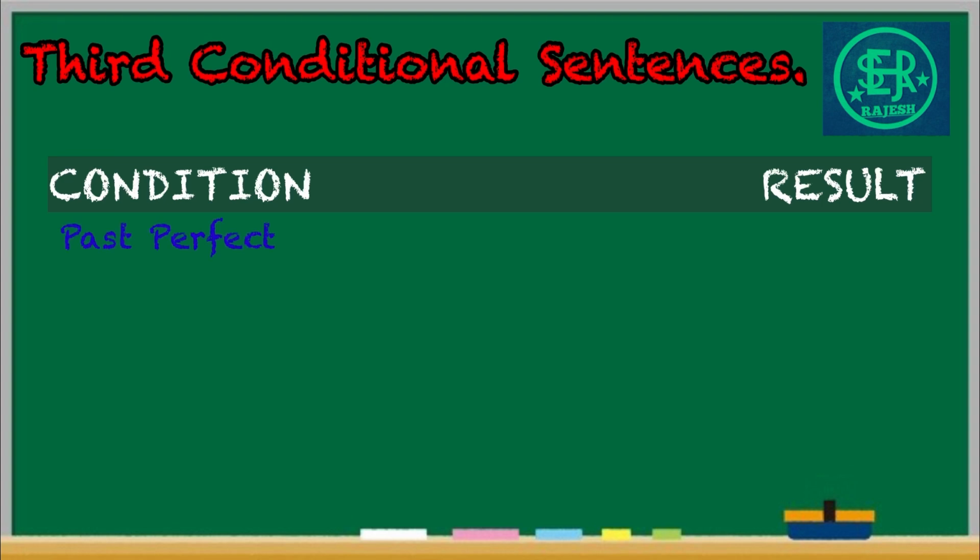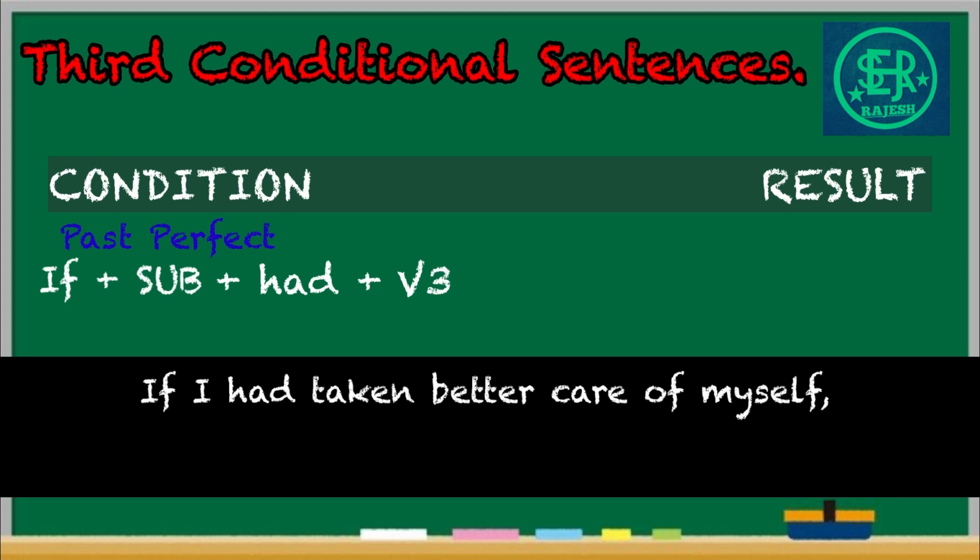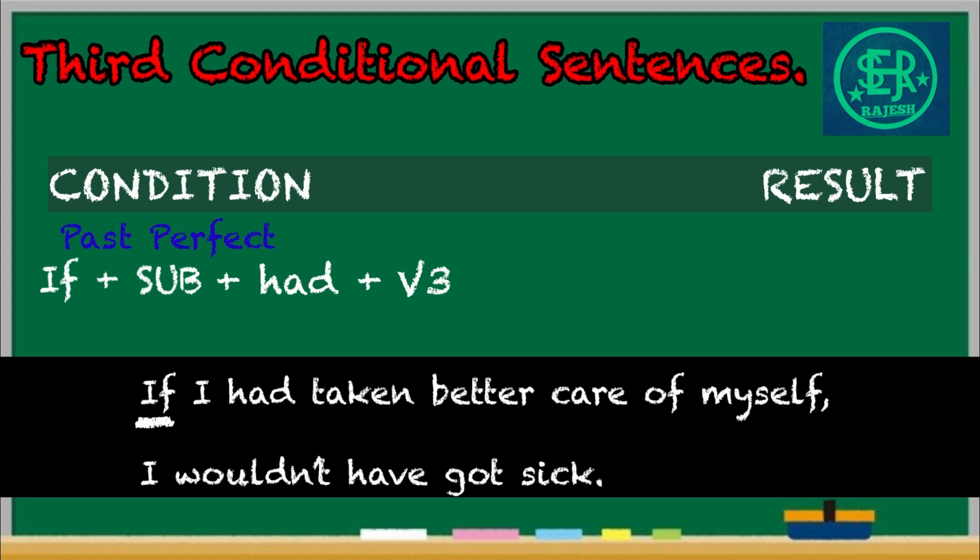Then how will be the structure? It is a condition. So we start with if, then subject. Then we should use past perfect. So had plus the third form of the verb. We can look at our example with this structure. If, then subject I, then had, then the third form of the verb taken. Take, took, taken. Then the remaining sentence, better care of myself.